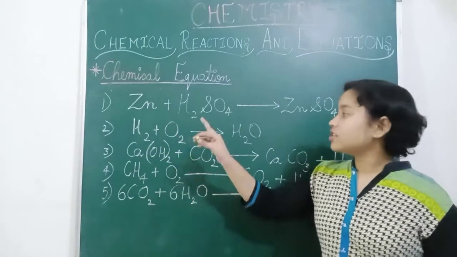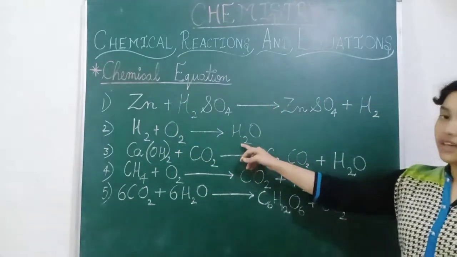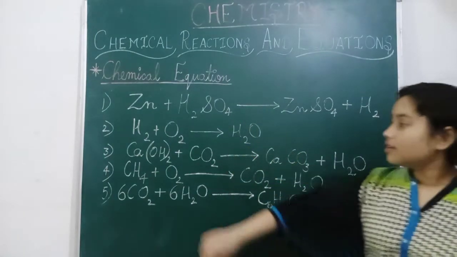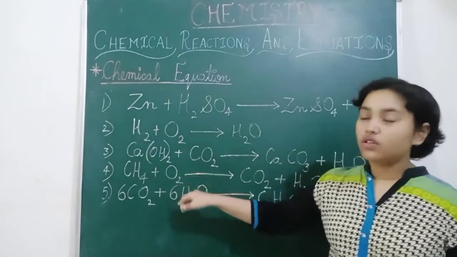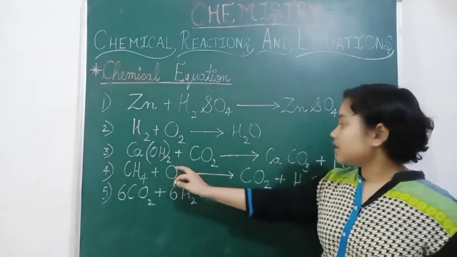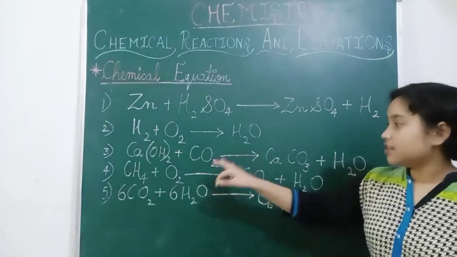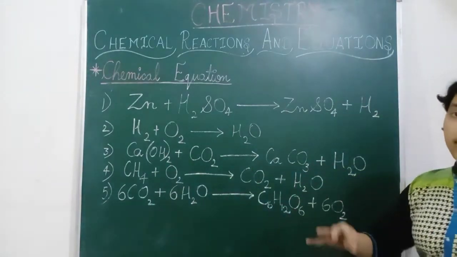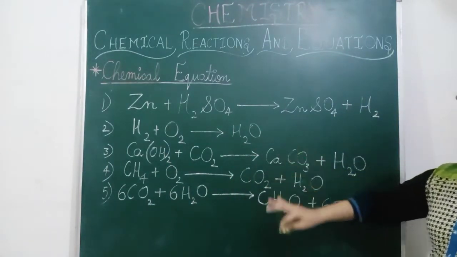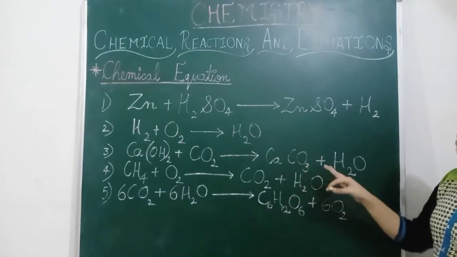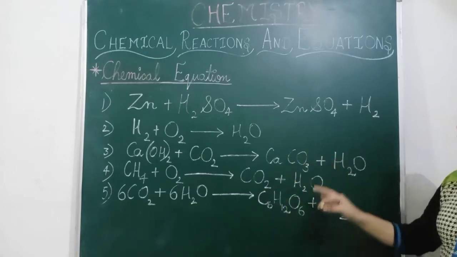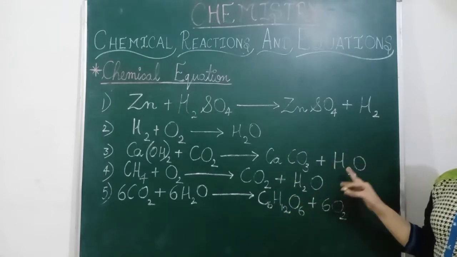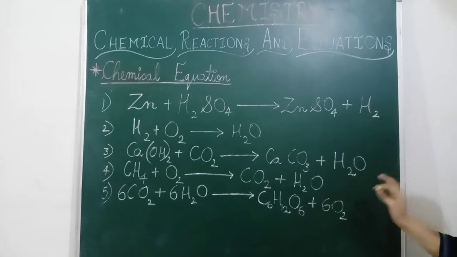H2 means hydrogen and this is oxygen and it gives H2O, which means water. Now Ca(OH)2 plus CO2. CO2 is carbon dioxide and Ca(OH)2 is lime, and CaCO3 is calcium carbonate and this is water, H2O.